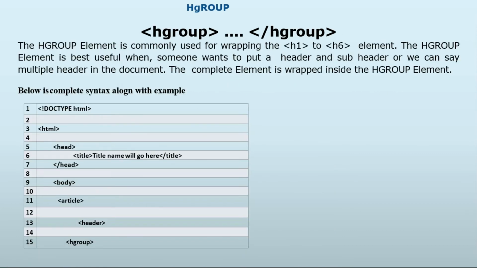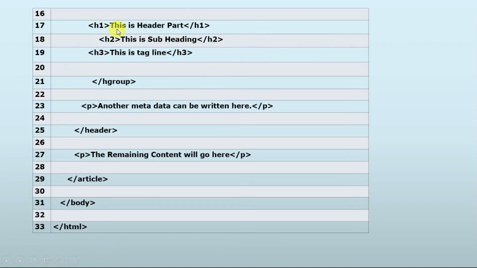And then after that we have H group. So H group is commonly used for wrapping the H1 to H6 elements. The H group element is useful when someone wants to put a header and subheader, we can say multiple headers in a document. So that can be done with the help of H group. So here is the syntax, or we can say the example of that particular code. So here our H group started, and H1 that is the first one, this is the first heading, H2 this is the second heading, H3 the third heading, H group close. So we can represent multiple headings with the help of H group as well.